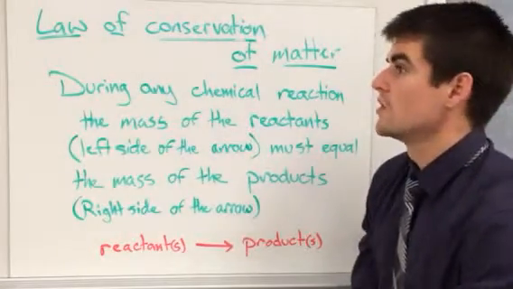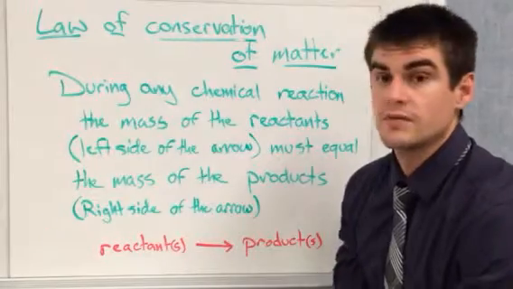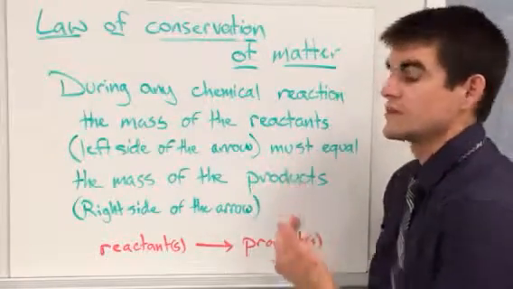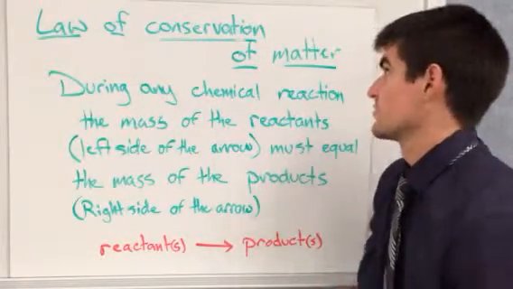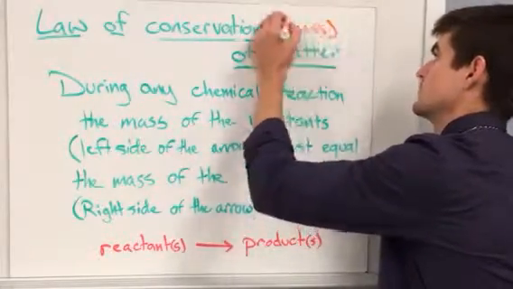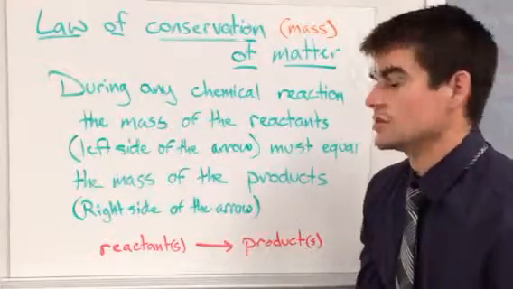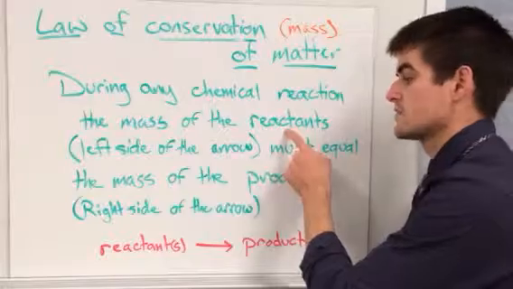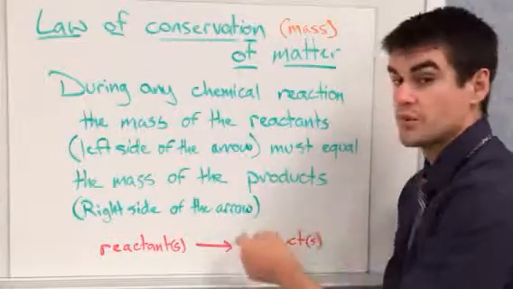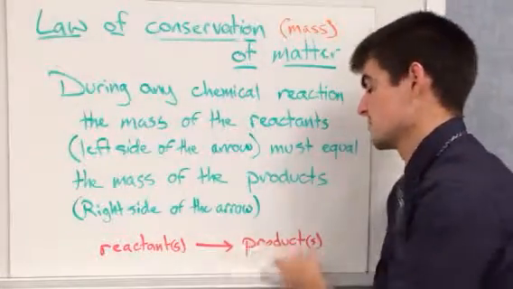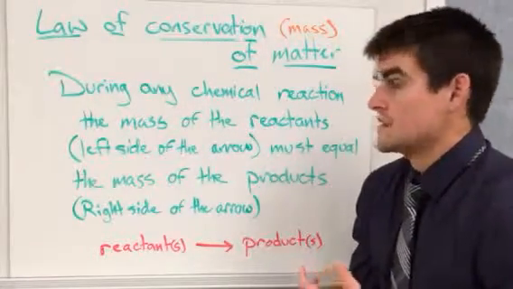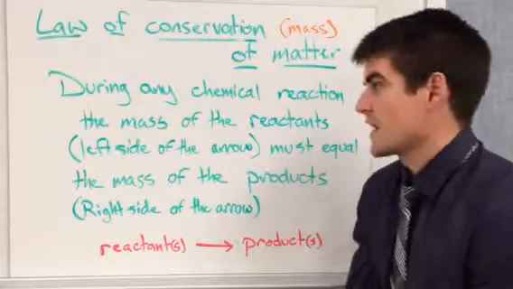And the last thing going along with this, we're talking about really chemical reactions. And anytime these things occur, we need to make sure we are conserving matter, or conserving mass, the law of conservation of mass, if you want to think of it that way. Mass and matter being the same. But during any chemical reaction, the mass of the reactants, so on the left side of our reaction arrow, must equal the mass of your products. So mass here must equal the mass here when you are done. This is true for every single chemical reaction.